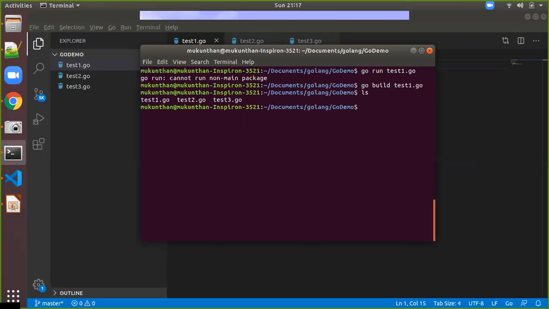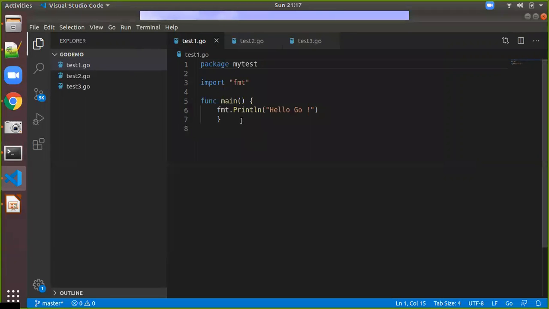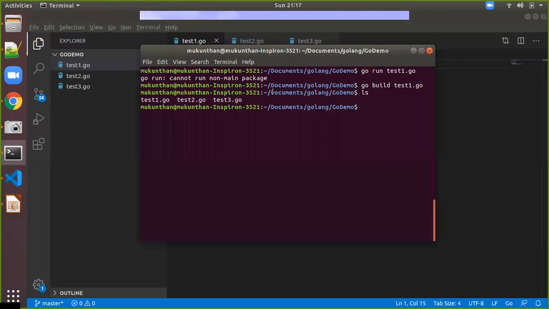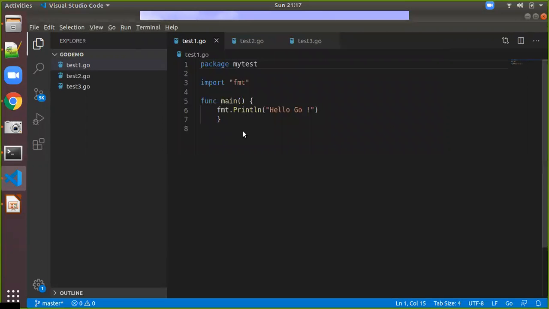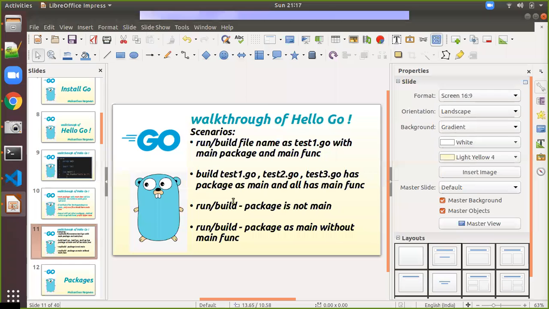ls command. Here you cannot see any executable files. Even though the command executes, it will not generate any executable files unless it has the package name as main and the function as main. So now we have confirmed that if it has a non-main package, it will not create any executable files in case of the build command. In case of the run command, it will give the error: cannot run non-main package. Okay, fine. We have understood the next point.